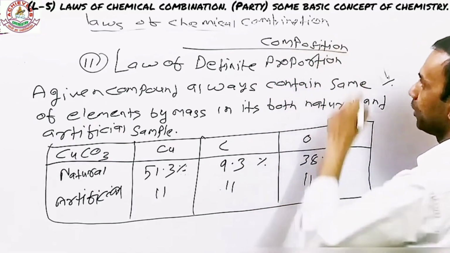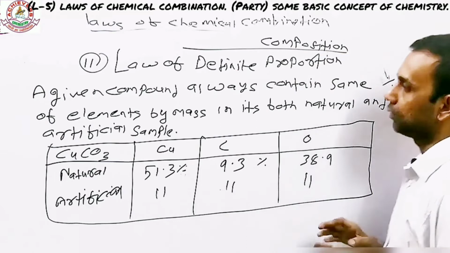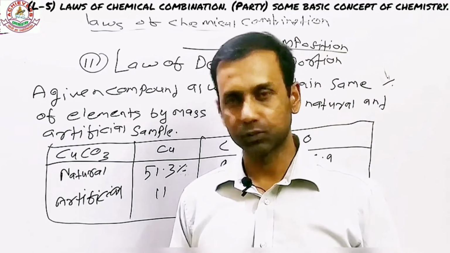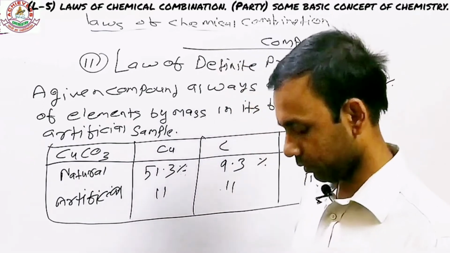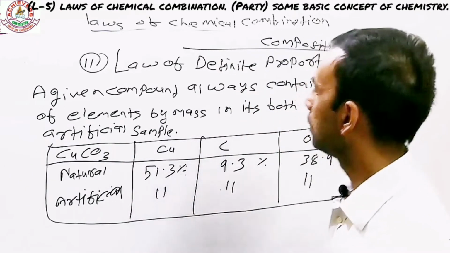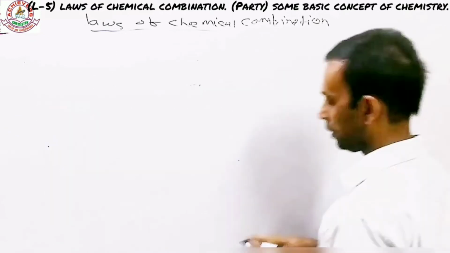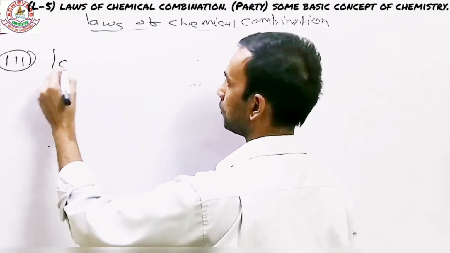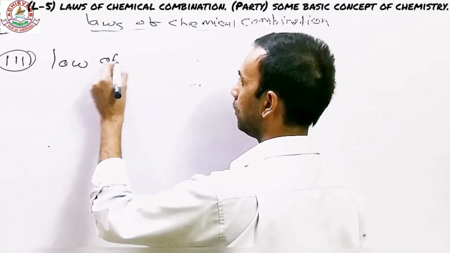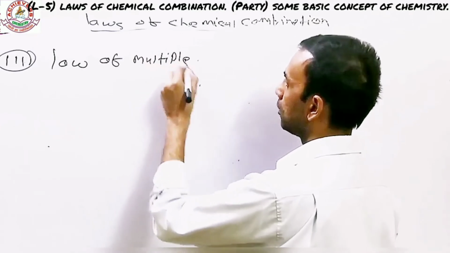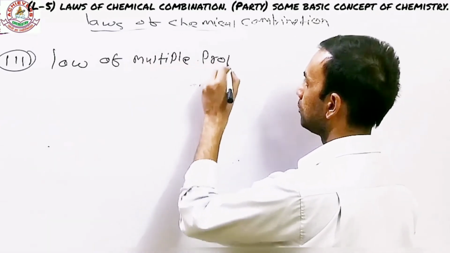Sorry about my poor handwriting, but that's not what I'm concerned about. So I hope you have understood what law of definite proportion is. In case you don't, do let me know with your comments and anything you have to say about. Let's talk about the third one. The third one is called law of multiple proportion.